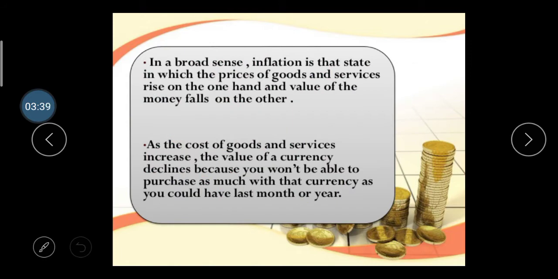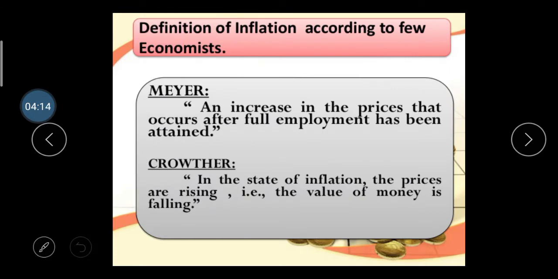In the broad sense, inflation is the state in which the price of goods and services rises on the one hand and the value of money falls on the other hand. As the cost of goods and services increases, the value of currency declines, because you won't be able to purchase as much with the currency as you could have last month or year. In the last slide I gave you an example: before 5 years, whatever money you had, you cannot purchase the same product nowadays, right?